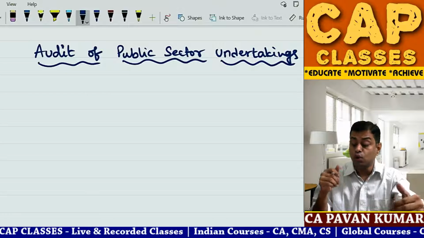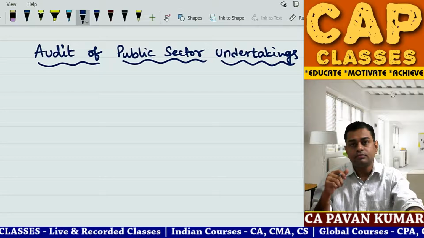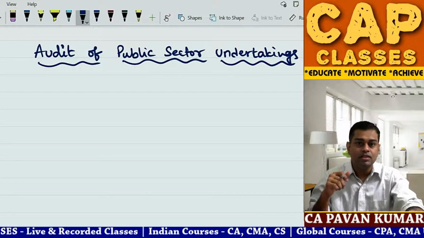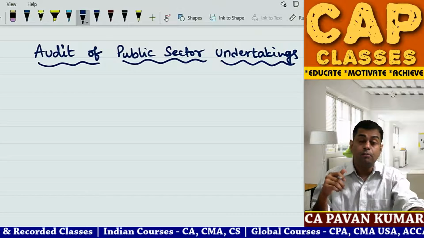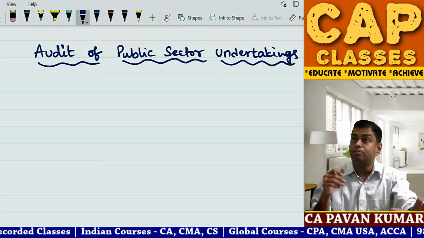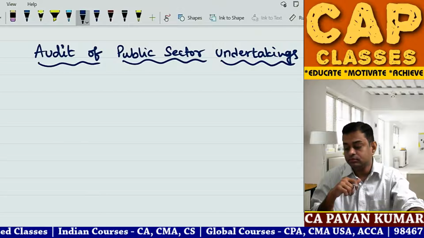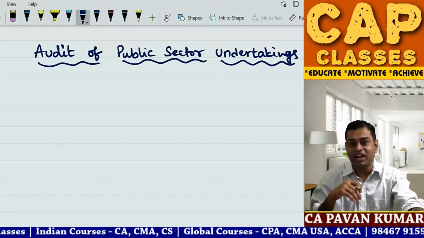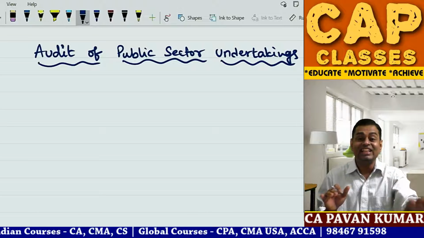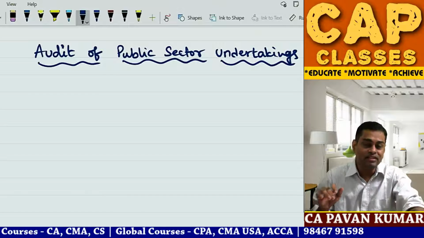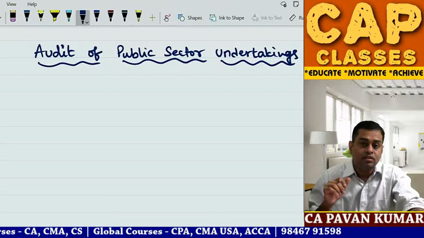Audit of rules and regulations, sanctioning, provisioning, propriety audit and performance audit. Let us go straight to propriety audit, because that is an important question. Everybody reads only propriety audit and performance audit, but actually there are 5 points.